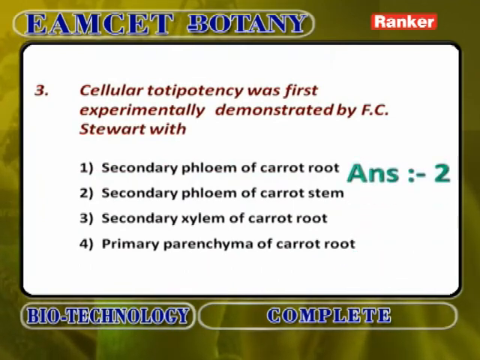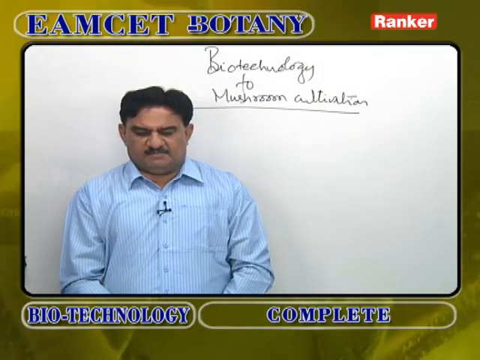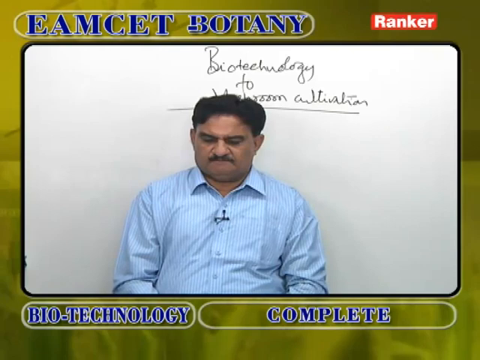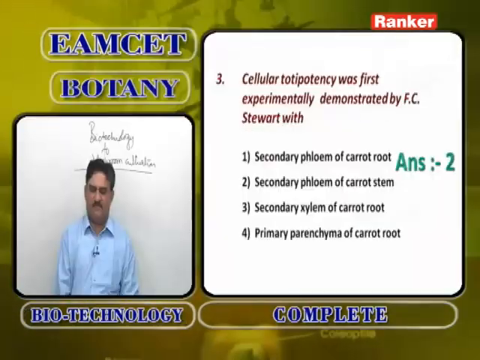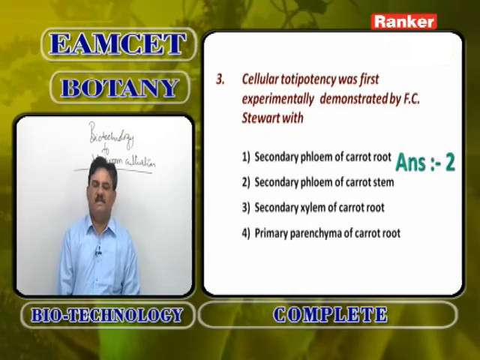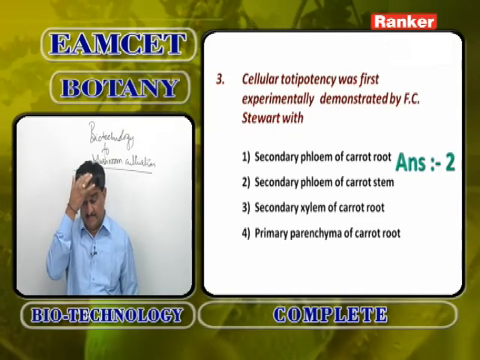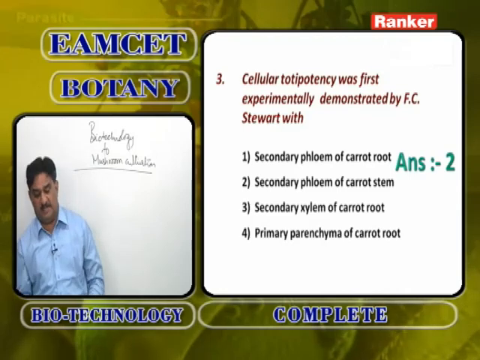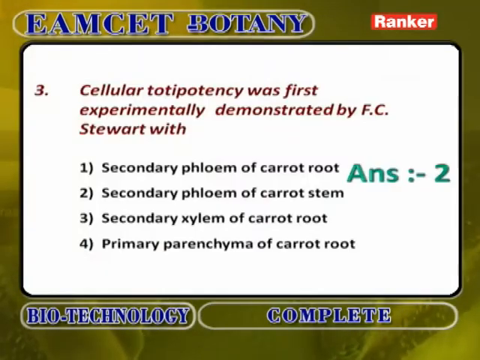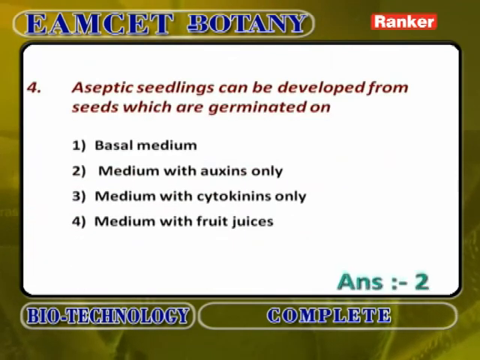Cellular totipotency was first experimentally demonstrated by F.C. Stewart, not in secondary phloem of carrot root, not in secondary xylem of carrot root, not in primary parenchyma of carrot root, but in the secondary phloem of carrot stem.